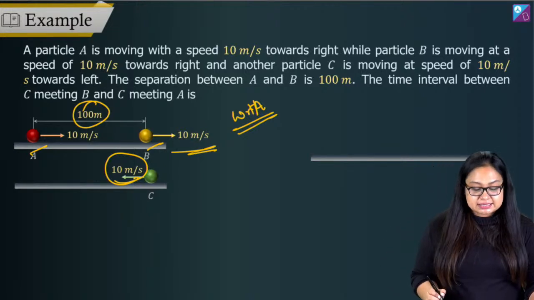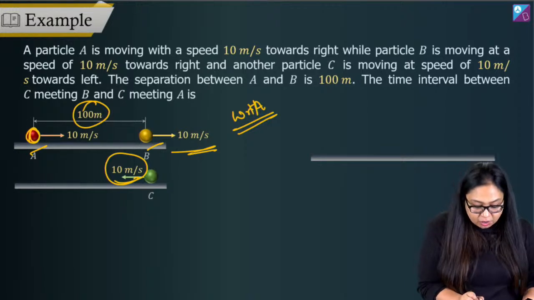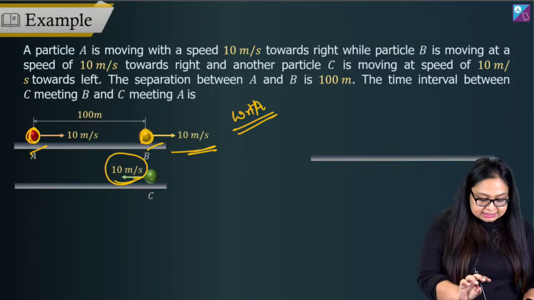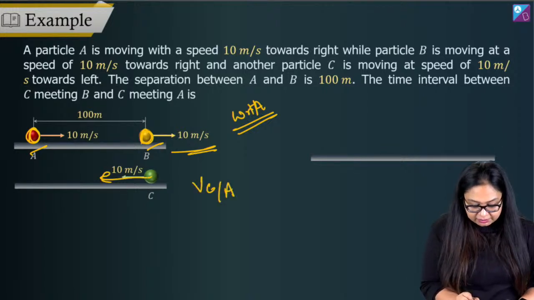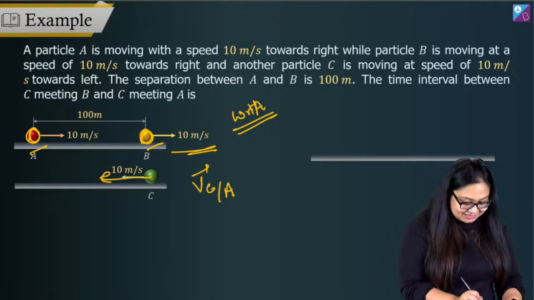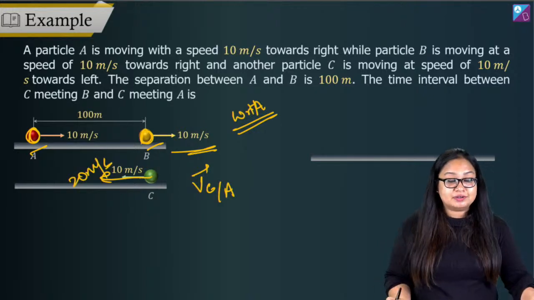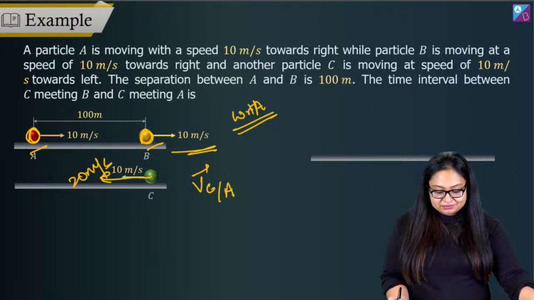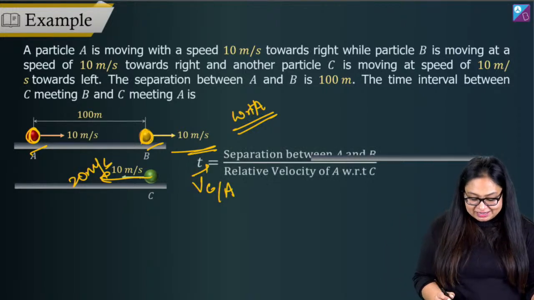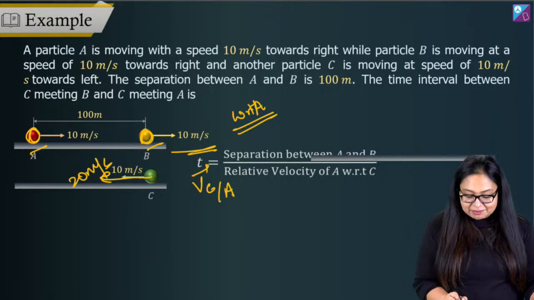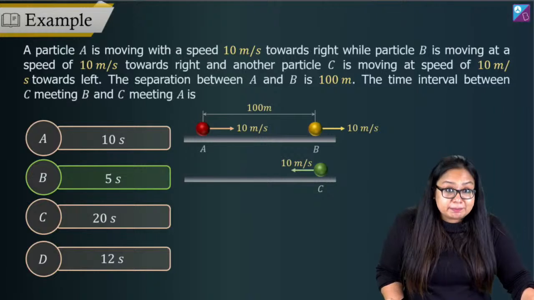So effectively, in A's frame of reference, A remains stationary, B also remains stationary, but C moves now with a relative velocity of C with respect to A, which is how much? Yes, 10 plus 10, 20 meter per second in the opposite direction, right? There we go. So time taken will be how much? Time taken will be the separation between A and B divided by the relative velocity of C with respect to A. That's all. Option number B.